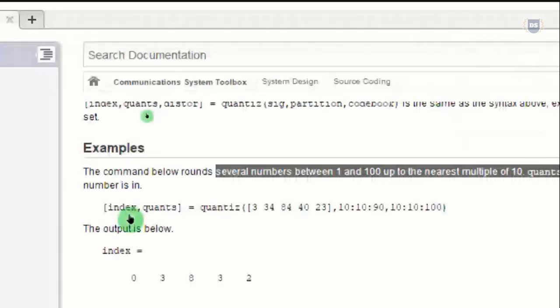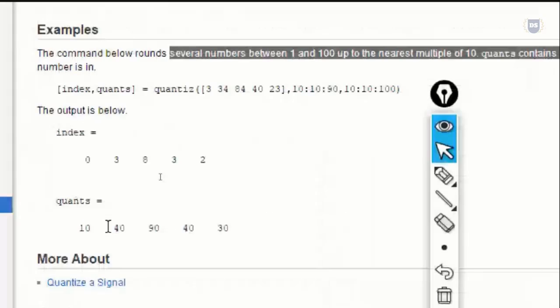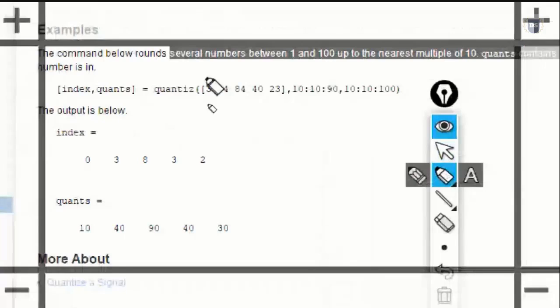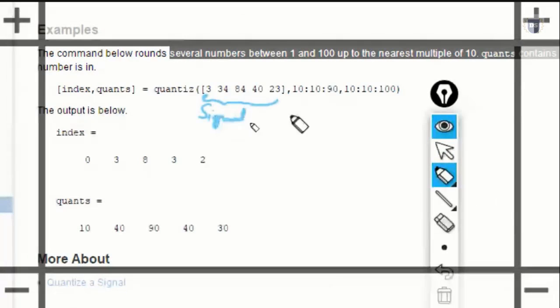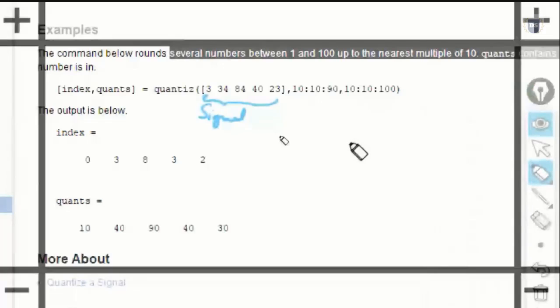So here, this is our signal value, right from here to here. Now let's see what is happening in this process. This command will round off several numbers between 1 and 100 up to the nearest multiple of 10.